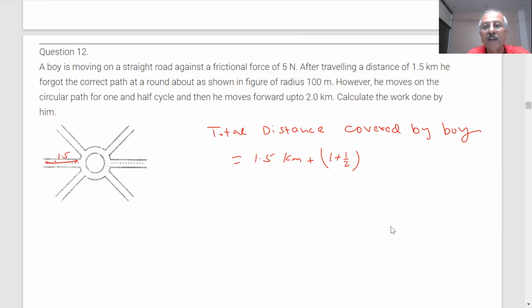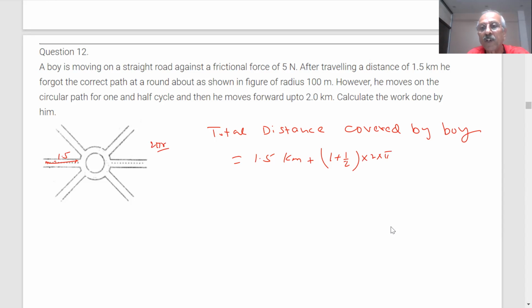How do we calculate it? You know the radius, so the circumference is how much? 2 pi r. So 2 into pi into 100 meter.